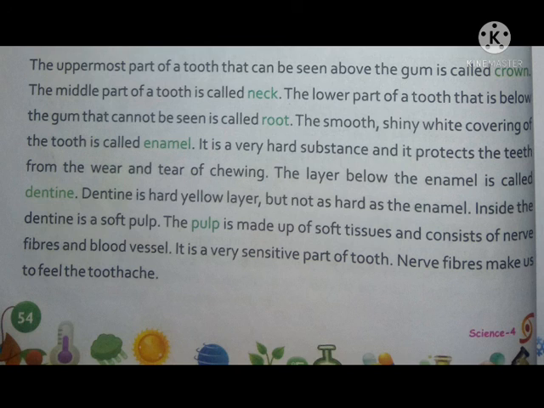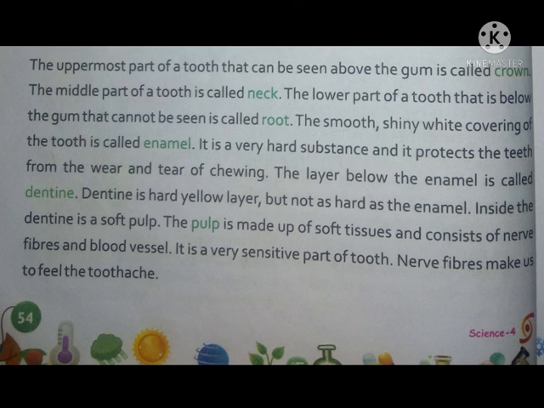The layer below the enamel is called dentine. Dentine is a hard yellow layer but not as hard as the enamel. Enamel is much harder than dentine.